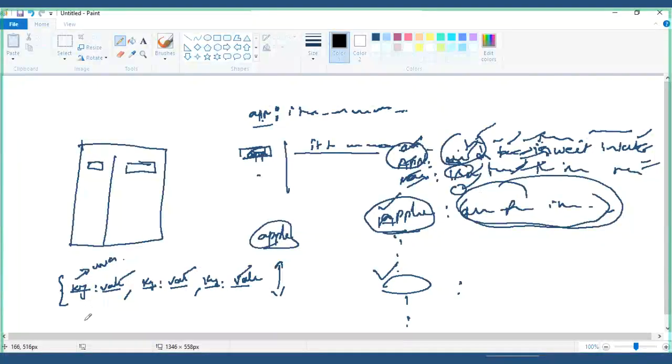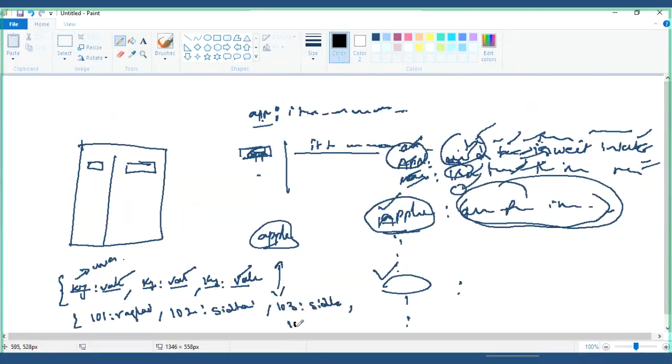Now I will say roll number 101, here my name is Raghav. Roll number 102, Siddharth. Roll number 103, Siddhant.